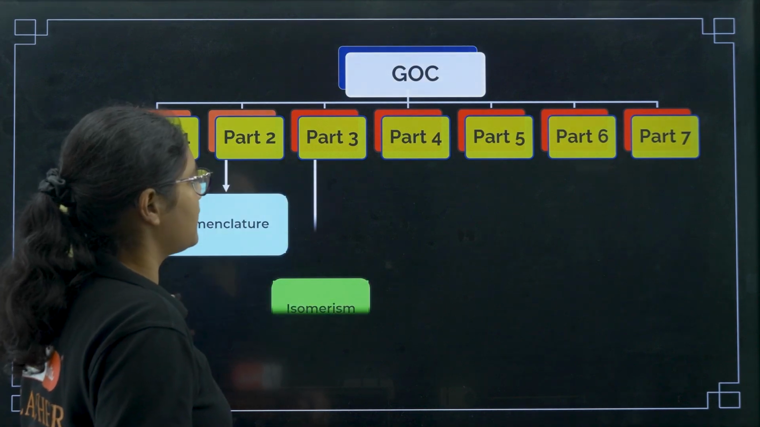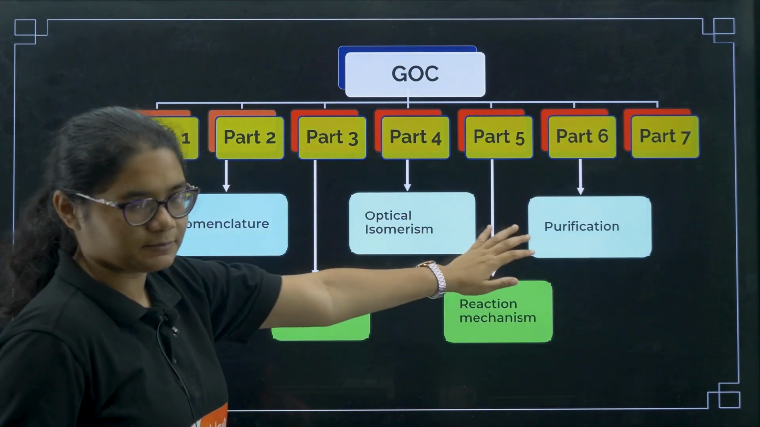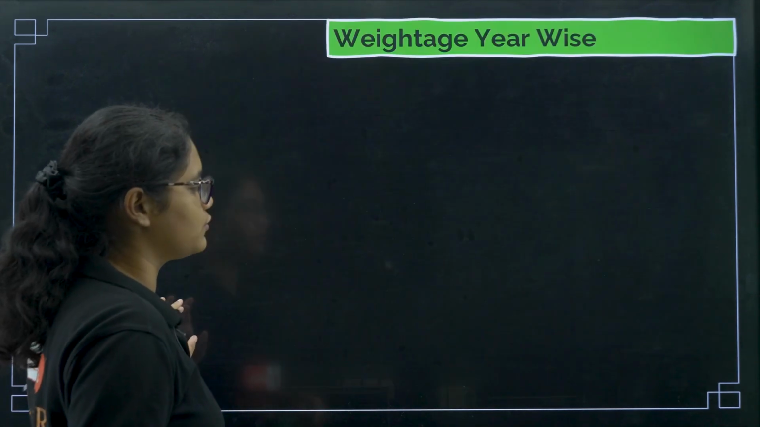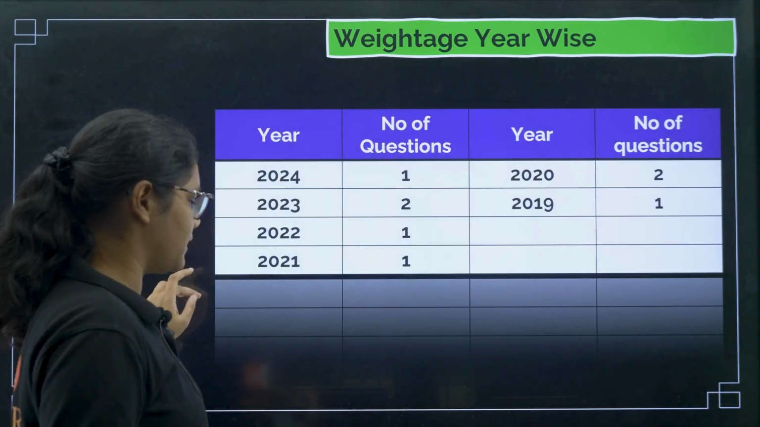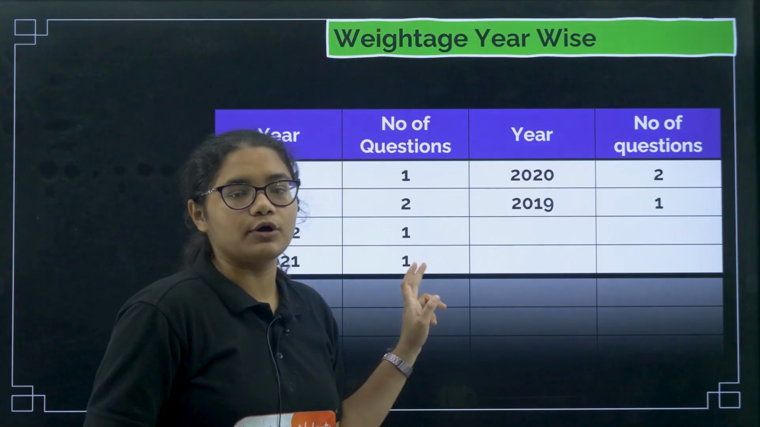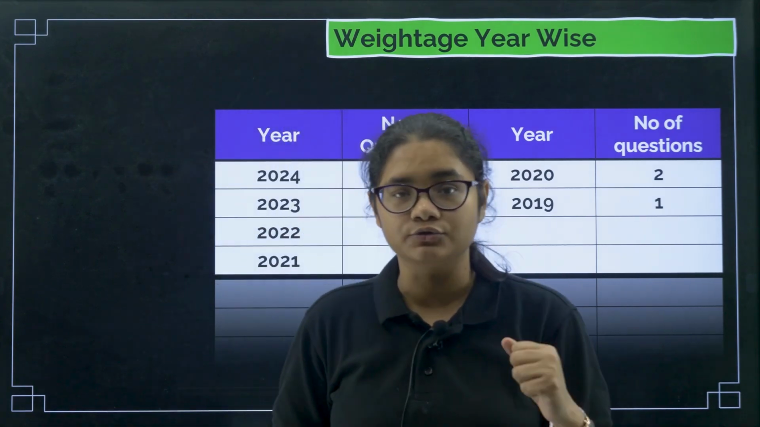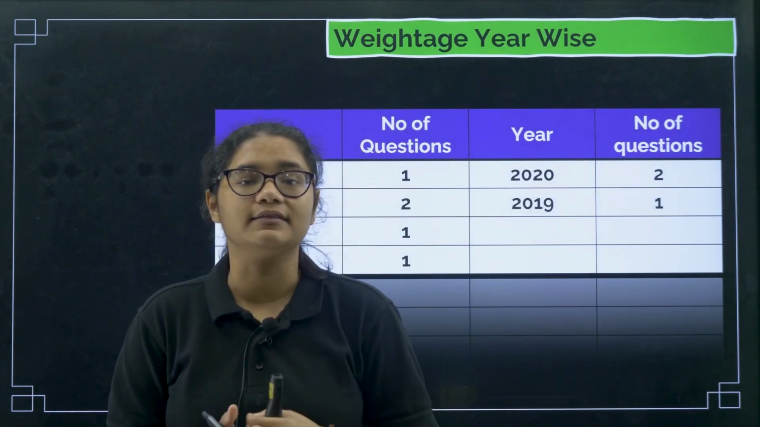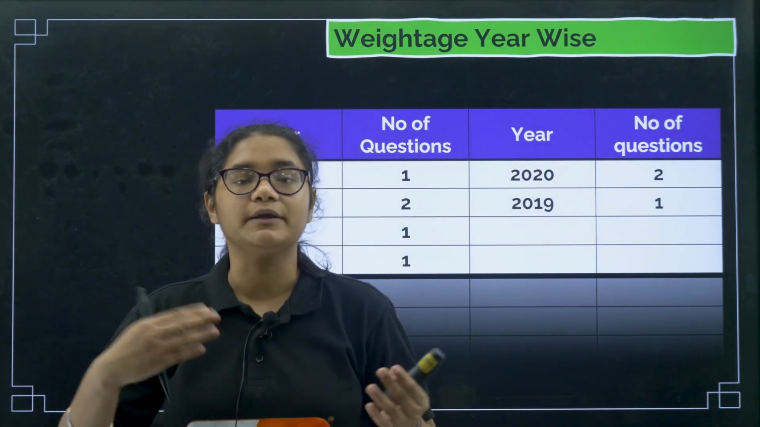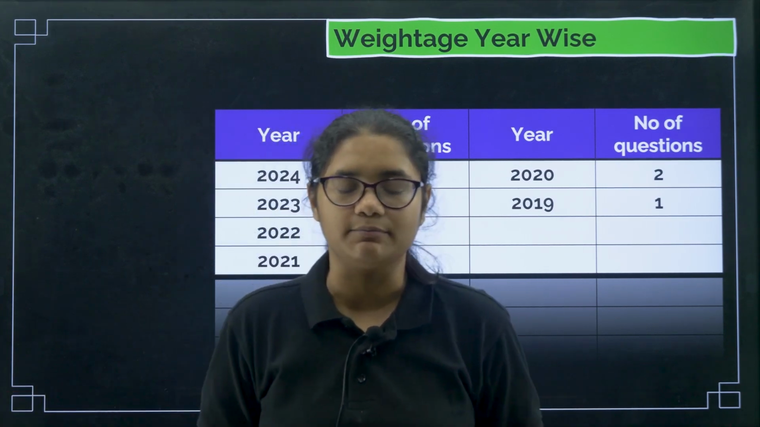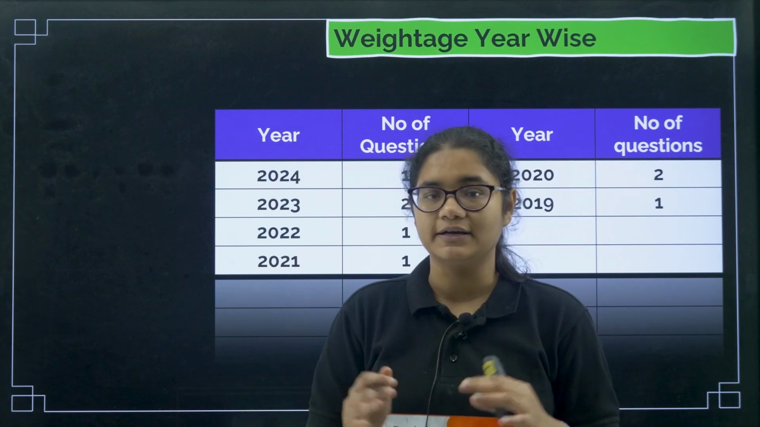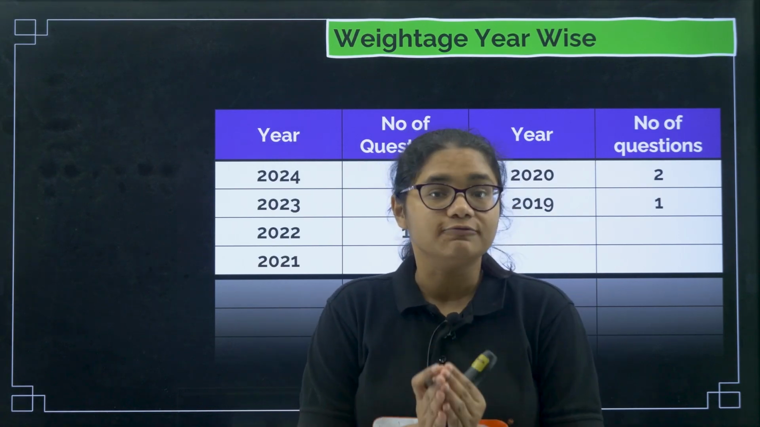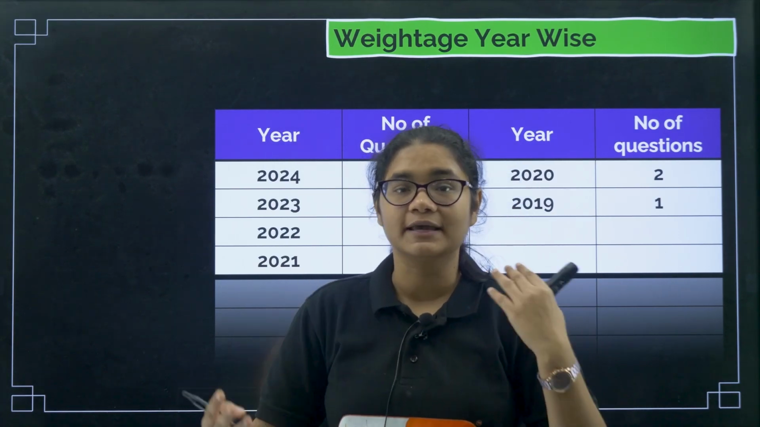Today we are in part 6, that is purification. In the next class we'll do quantitative and qualitative analysis. This chapter does not have much weightage directly, but as you all know, it is used regularly in your PU2 syllabus. It is very important to understand the fundamentals of organic chemistry, so this chapter is a must. You cannot afford to skip it.